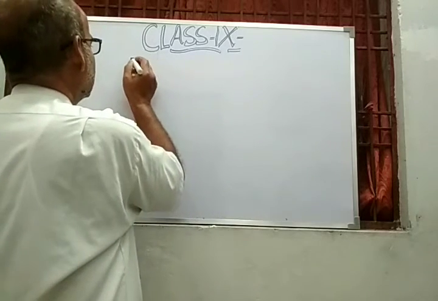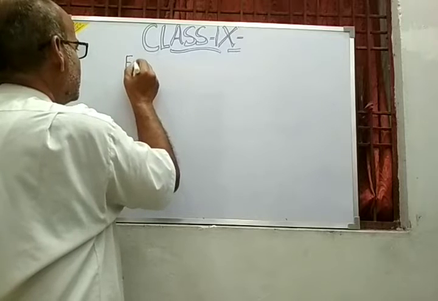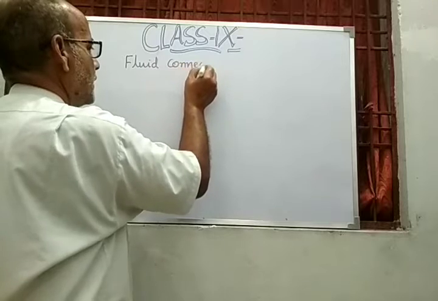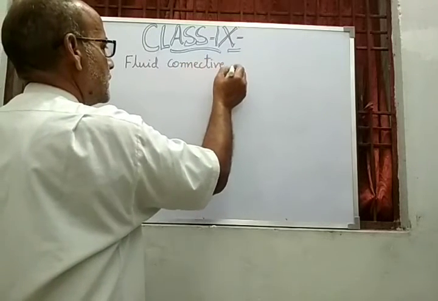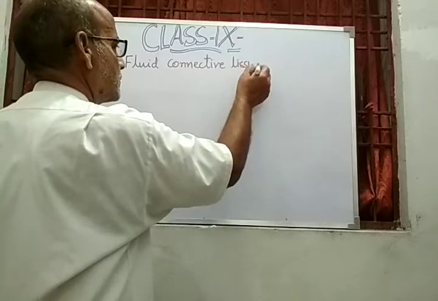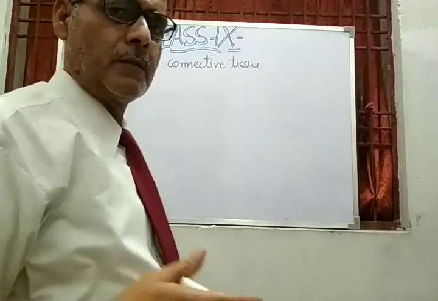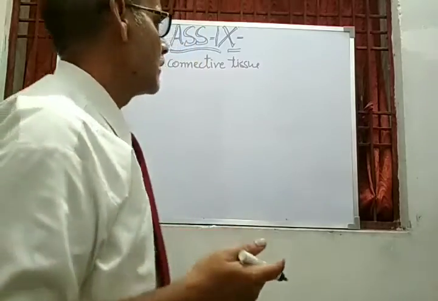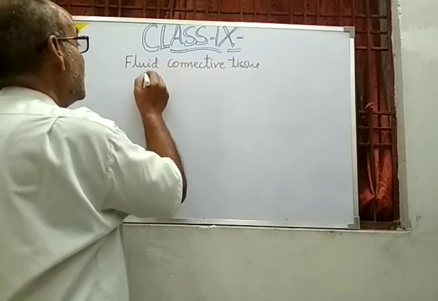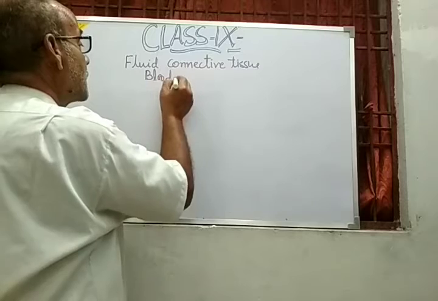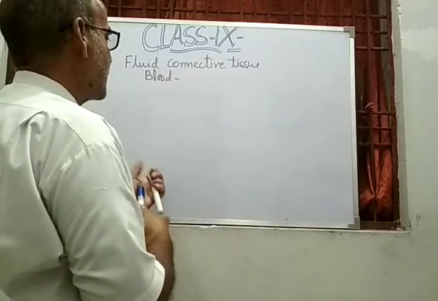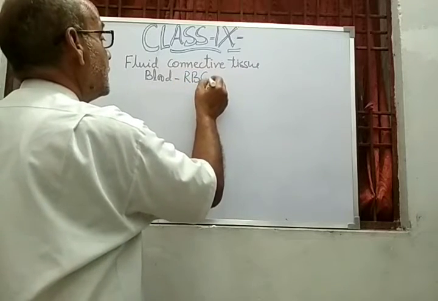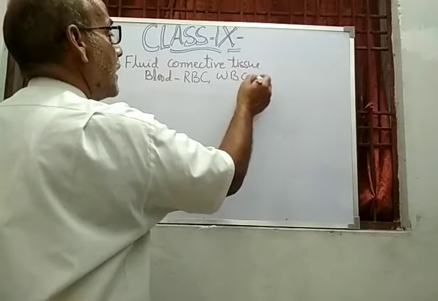So let us start with fluid connective tissue. My dear student, in my previous video you studied about one fluid connective tissue, that is the blood. So let us have a recap on the blood. As you know, the blood has three types of cells, that are RBC, WBC and platelets.